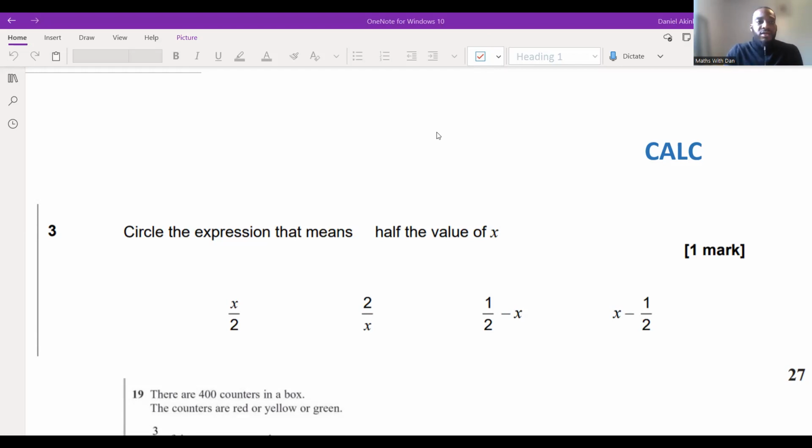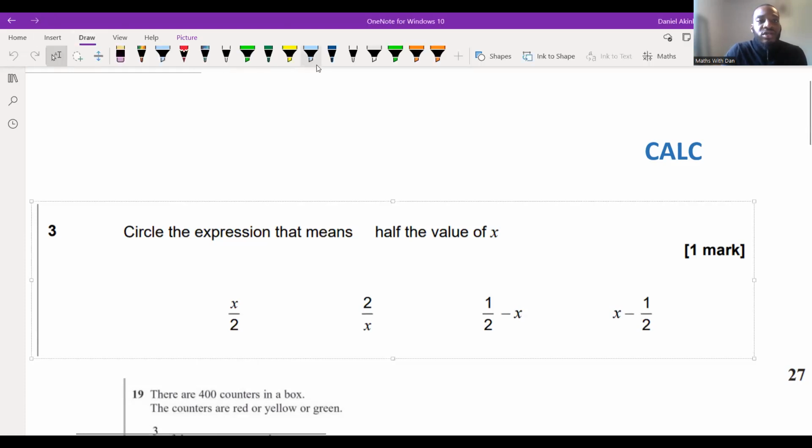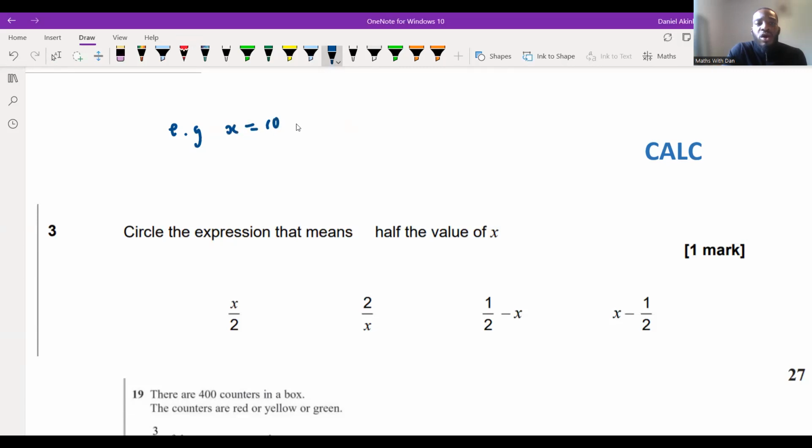Let me just get my pen. So for this one, what you could do is say to yourself, okay, half the value of x, you could use actual numbers to answer the question. Remember, we're dealing with algebra here. What do we like to do when we're dealing with algebra? Let's use numbers that we're familiar with to help us understand the question better if it's a bit confusing. Well, half the value of x, let's say, for example, x was equal to 10. Half of that would be 5. Why? Because 5 is the same as 10 divided by 2.